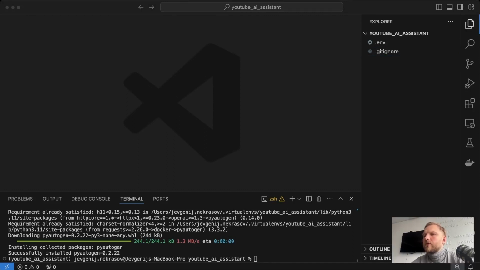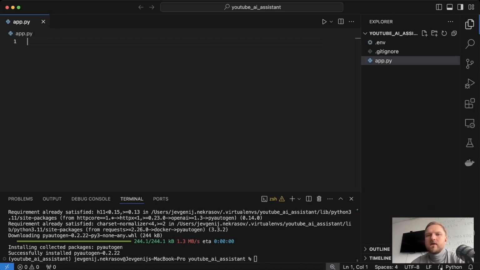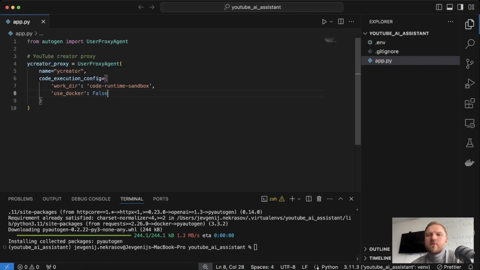And now we will put our focus on creating our collaborative agents. As we discussed before, we will have three agents. So I go and create the main script for our application, which will be app.py. And here we will create all our agents, and we will start with the first one, which is YouTube Creator Proxy. So we will import the UserProxyAgent class from the Autogen library, and then we will use this class in order to create our YouTube Creator Proxy agent's instance.